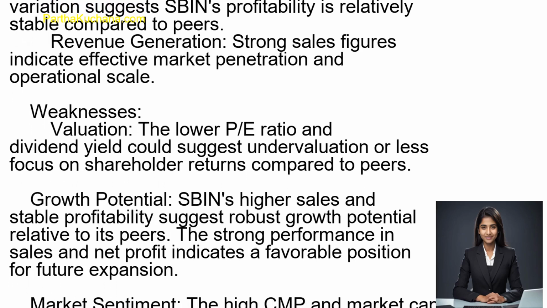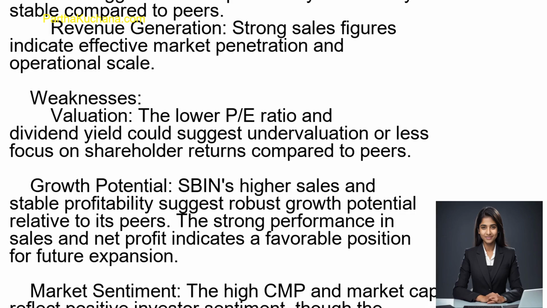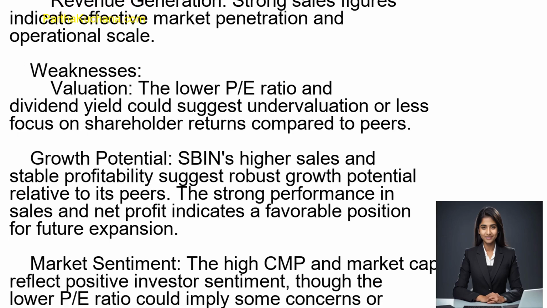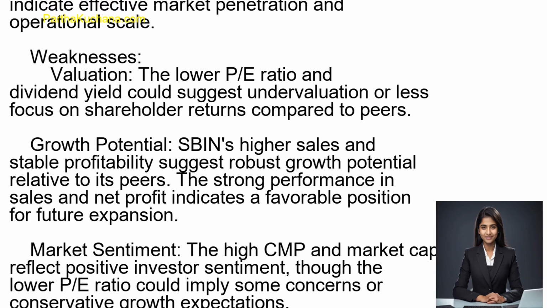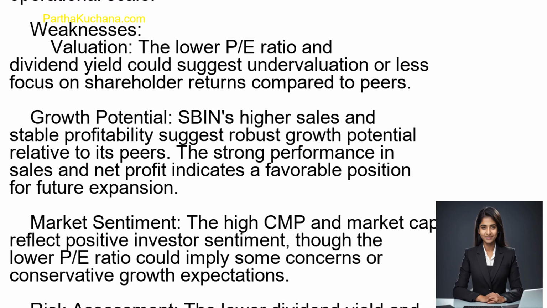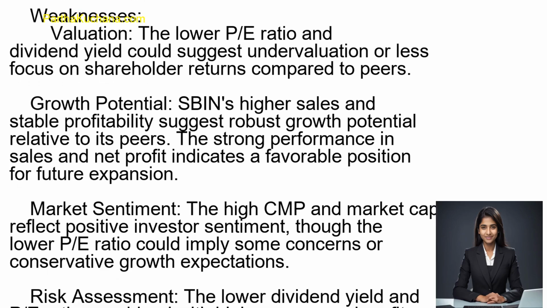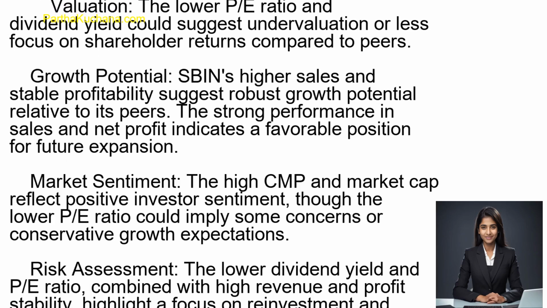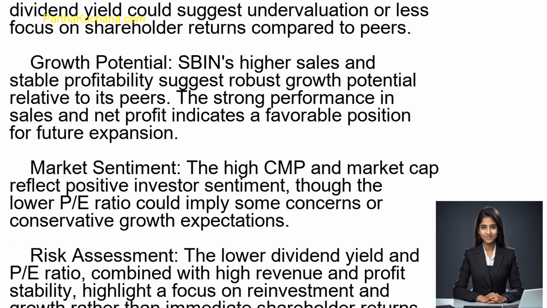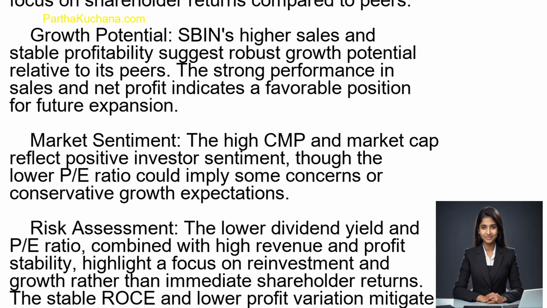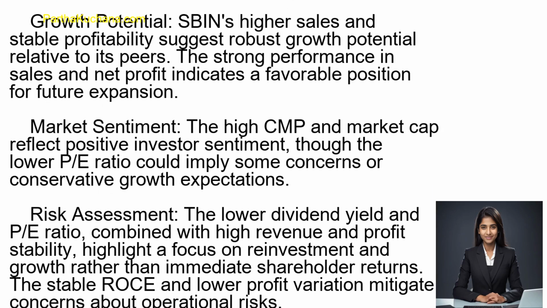This lower variation suggests more stable profitability compared to peers, indicating a robust and consistent business model. Sales QTR RCR. SBIN's quarterly sales of 1,18,242.45 crore rupees far exceed the median sales of 16,043.13 crore rupees. This positions SBIN as a major player in terms of revenue generation within the industry.